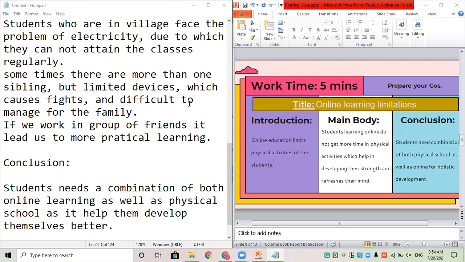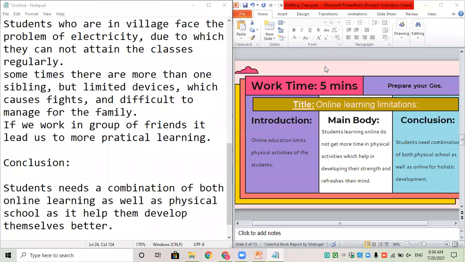Students will benefit the mixture of both online and offline. Full stop. Then you start another sentence. If some things or someone does not understand the remaining things, he or she can learn by technology. So those are two sentences that you have clubbed and written in one.